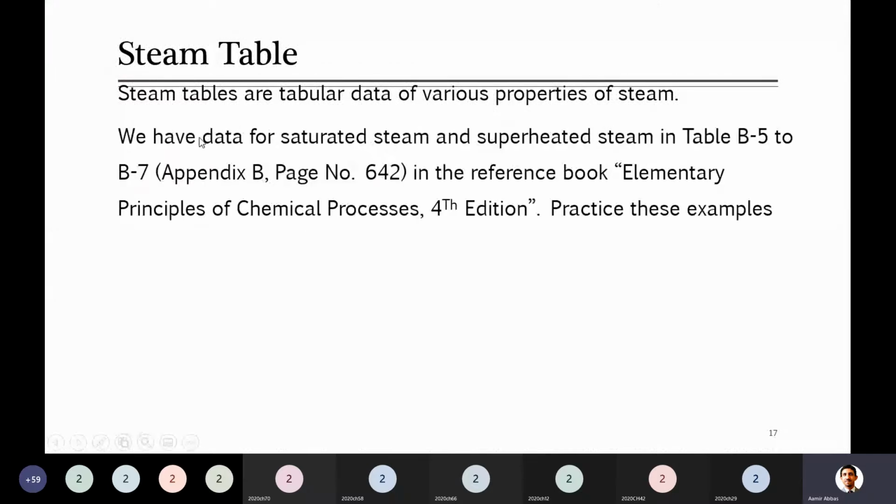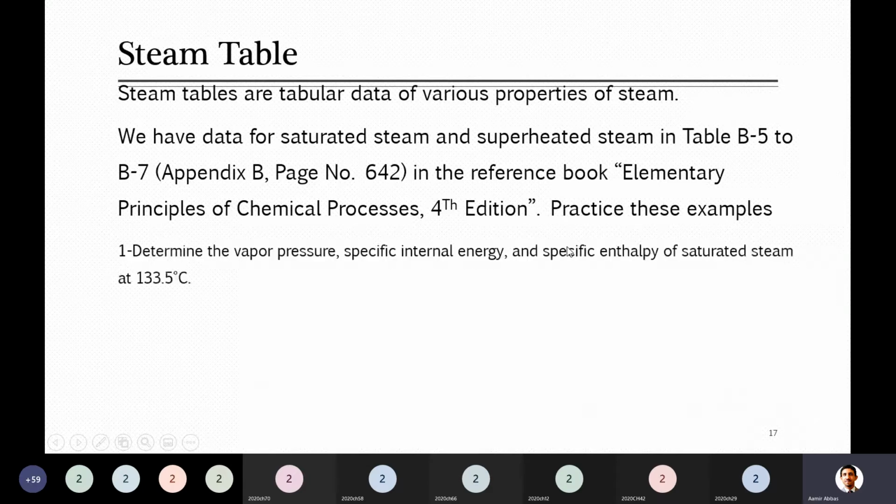In the book we are following for this energy balance chapter, tables for both superheated and saturated steam are given from B5 to B7, in Appendix B. I have also mentioned here for your reference the page number of the PDF of this reference book, Elementary Principles of Chemical Processes, 4th edition. I will jump to those and show you how we can read the different properties.